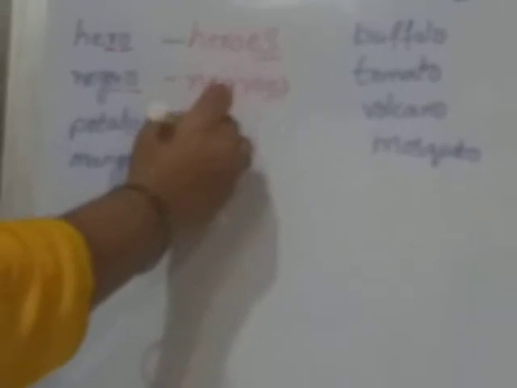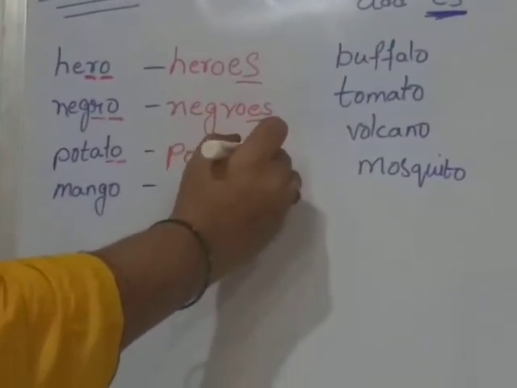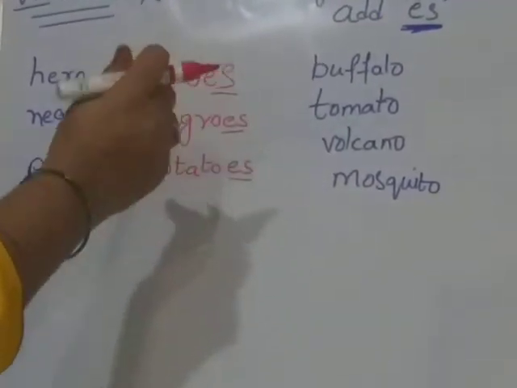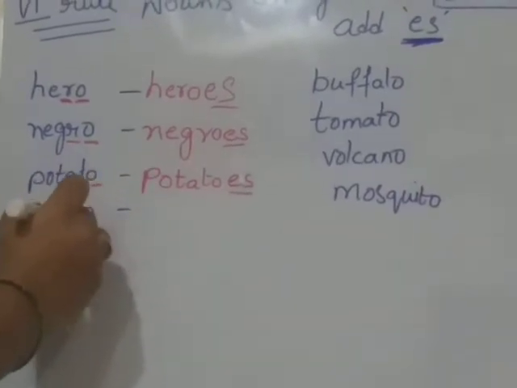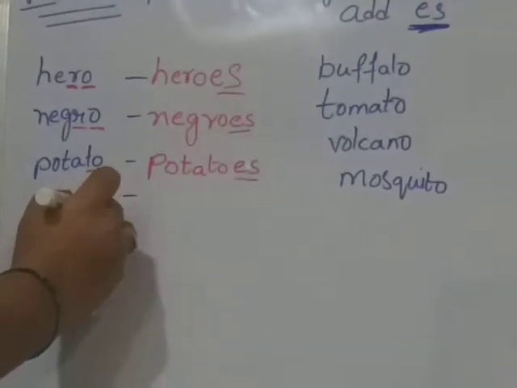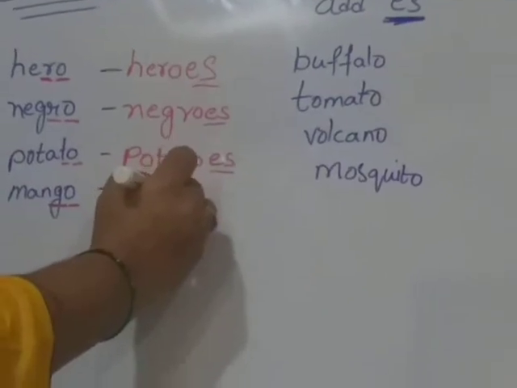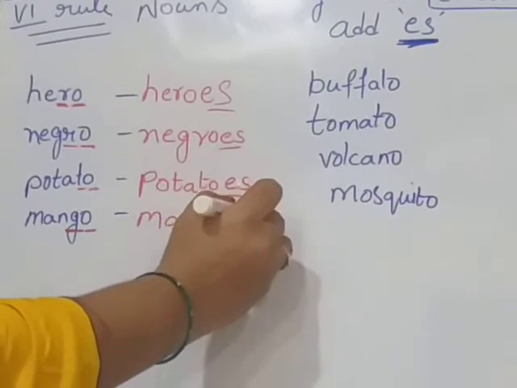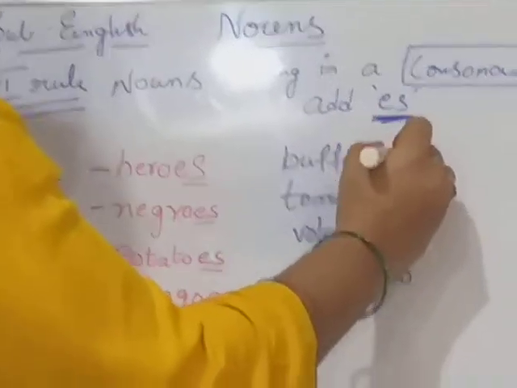Okay? Potato. T. Consonant plus O. P-O-T-A-T-O. For plural form, es. You have to add es for plural form. Mango. M-A-N-G-O. G is a consonant, plus O. For plural form, es. Mangoes. Plural form.